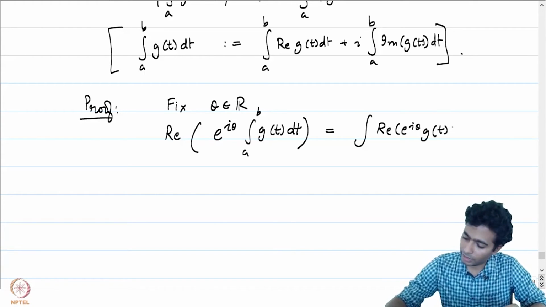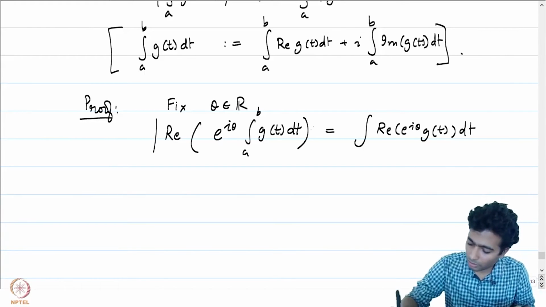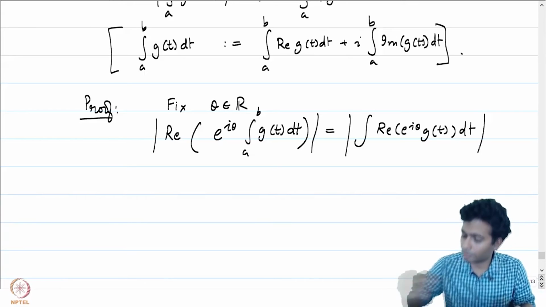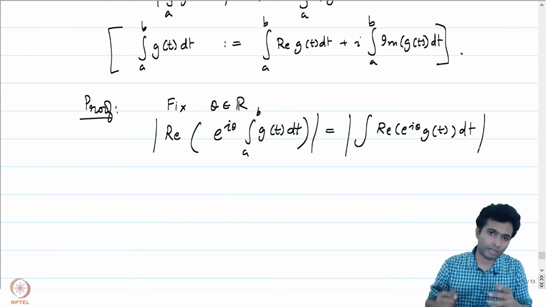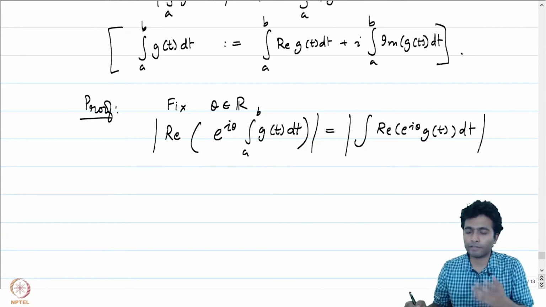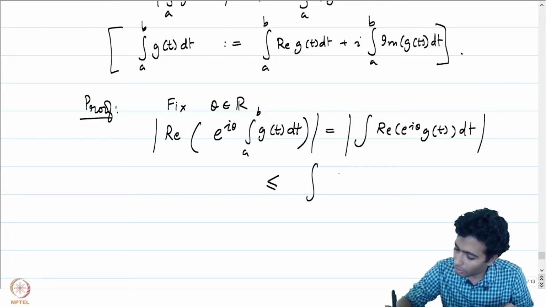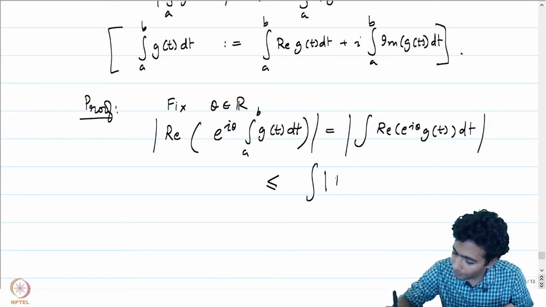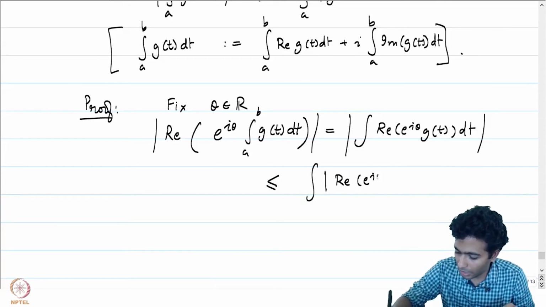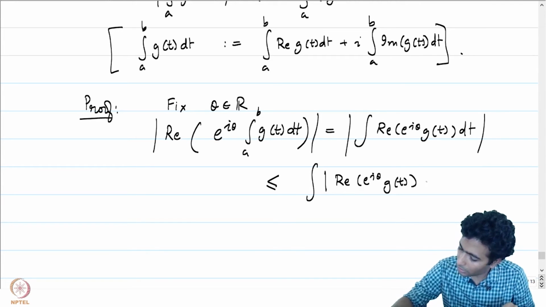g of t dt. And if we look at the absolute value, this is going to be the absolute value of this function. But from our real analysis course, the right hand side is the integral of a real valued function, and this is less than or equal to the integral of the absolute value of the real part of e to the power i theta g of t dt.